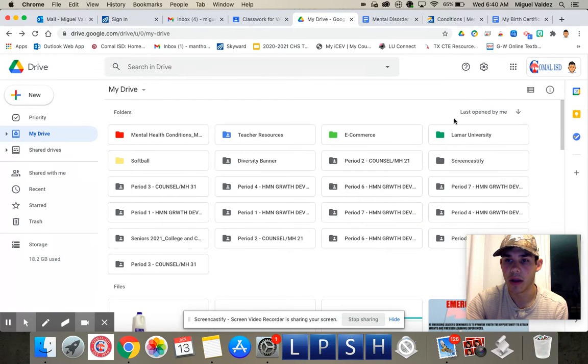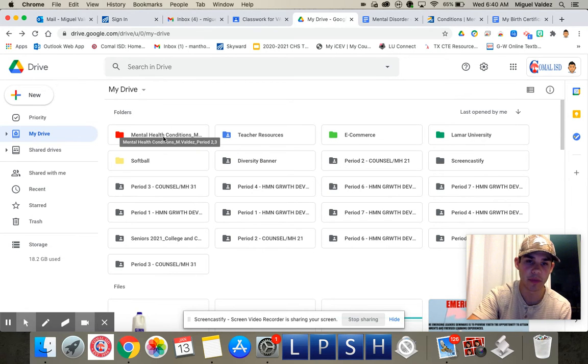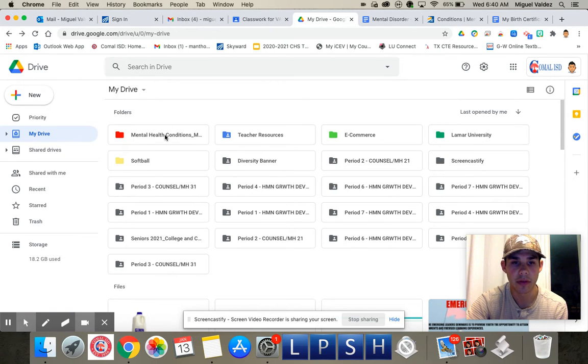And then I like mine to be by last open. My last open folder was mental health conditions, so there's my folder right there. Let's go back to the worksheet.